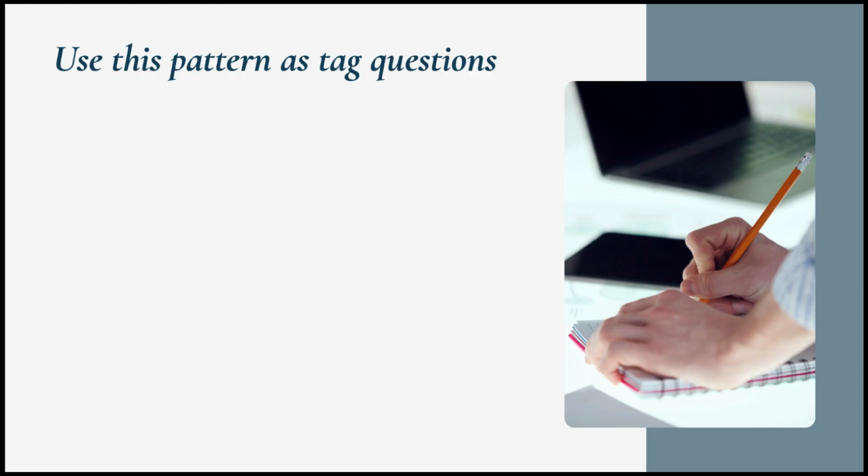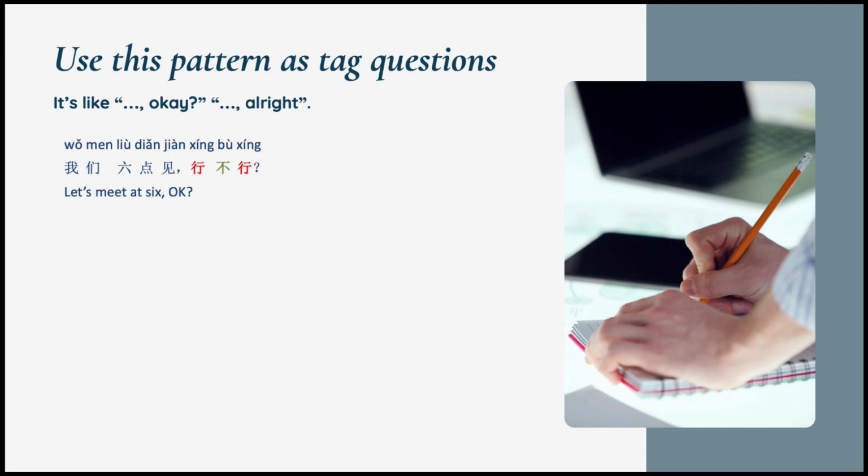The same pattern can also work as a tag question to check agreement or permission. You can take the A not A pattern and stick it onto a statement to politely confirm agreement or ask for permission. It's like the okay or alright question in English. You can propose a plan. 我们6点见行不行？Just like English, let's meet at 6, okay? You can use it to check if a choice is good. 我们这样安排好不好？We'll arrange in this way, alright? This use is just like adding okay or alright to the end of a statement in English.